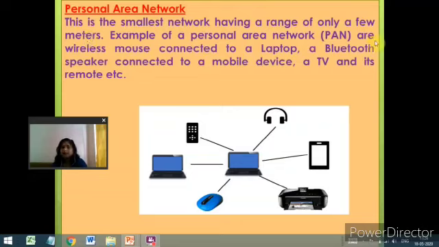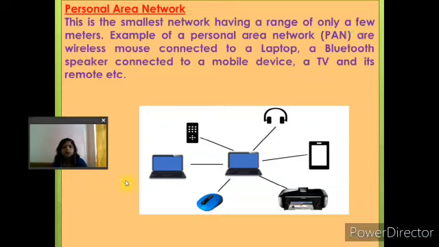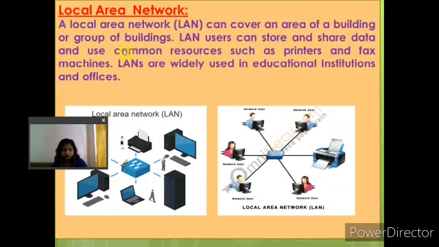Examples of a personal area network are a wireless mouse connected to a laptop, a Bluetooth speaker connected to a mobile device, which all of you use at home, and a TV and its remote. These are the devices you pair and use together, and that is your personal area network. It is the smallest network, having a range of only a few meters. Then we come to the local area network.